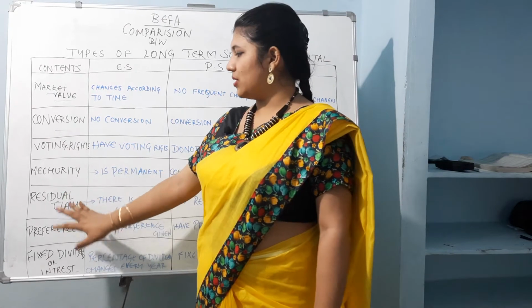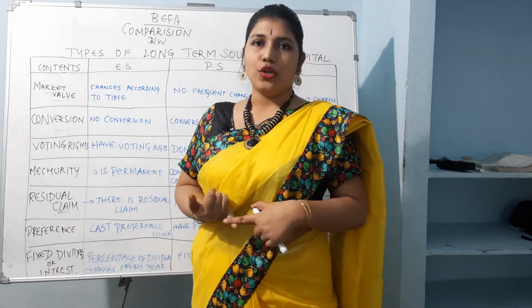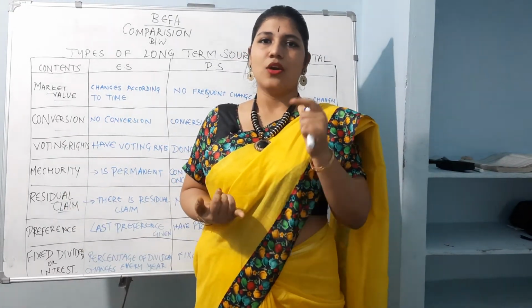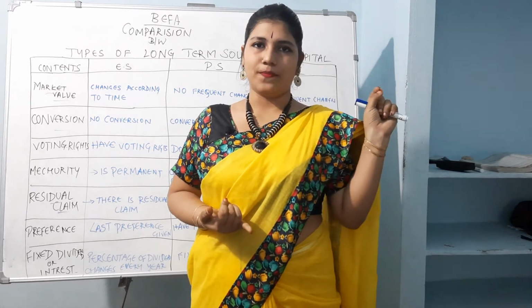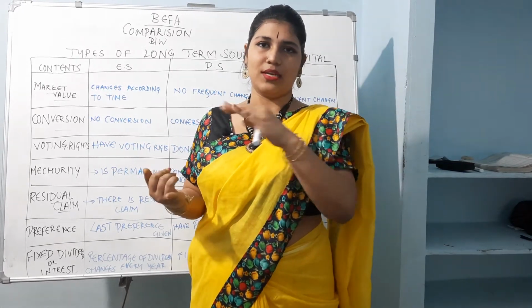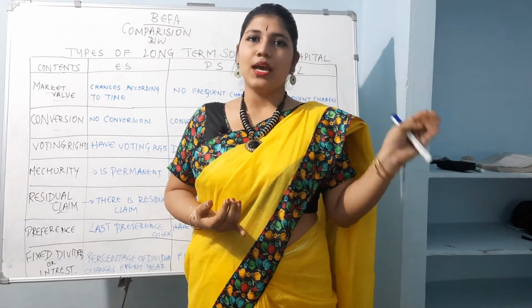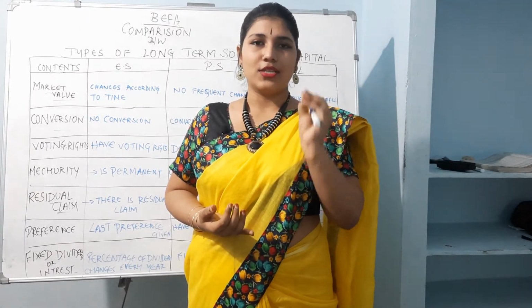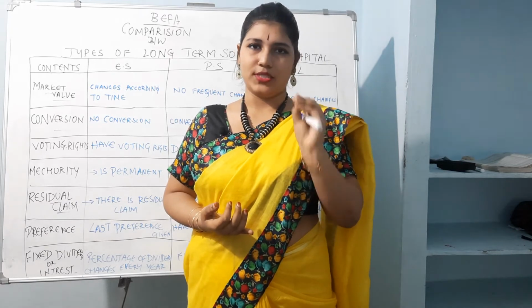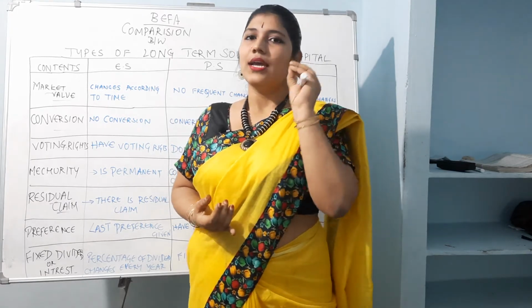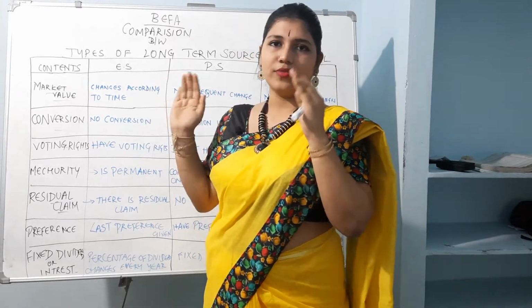And then residual claim. As I already told you, once after the payments, after clearing all the things that a company has to clear, like expenses, loans and etc., the leftover asset, the right on that leftover asset or amount, the profits, whatever it is, comes into the account of the owners.